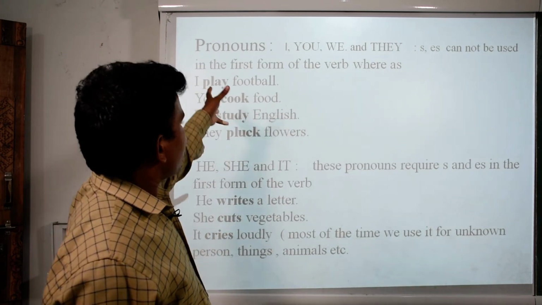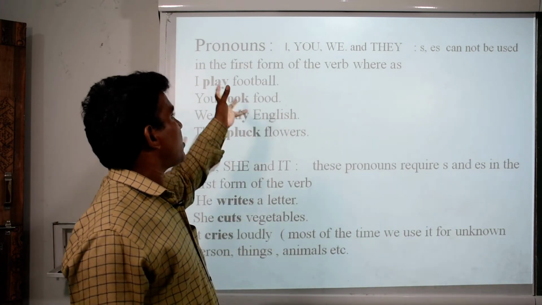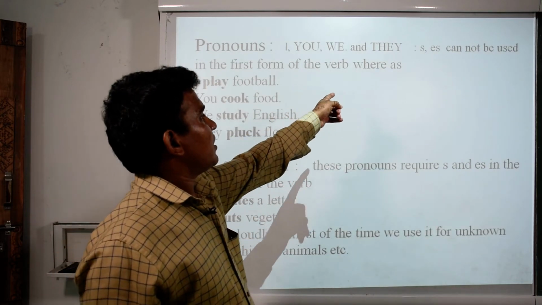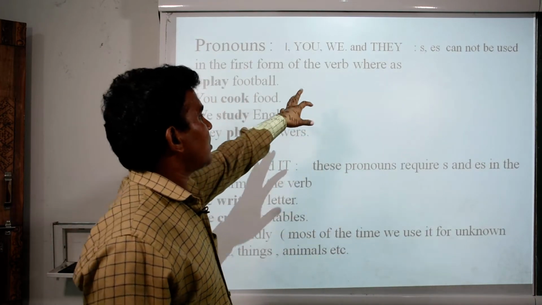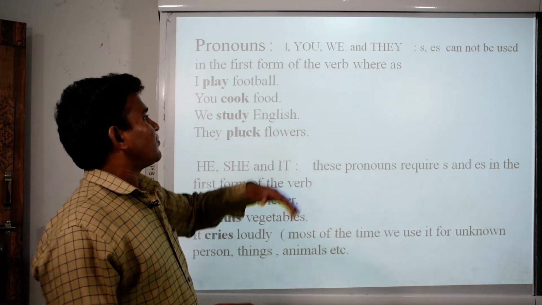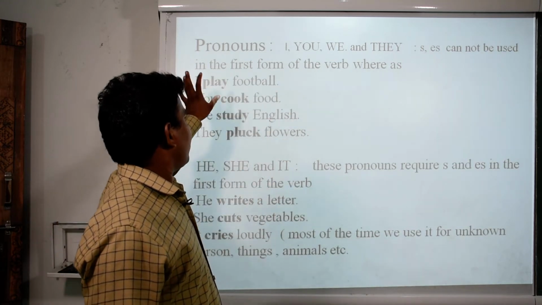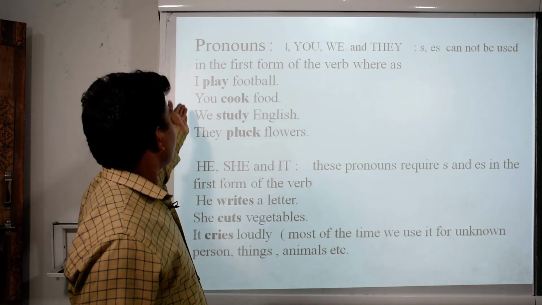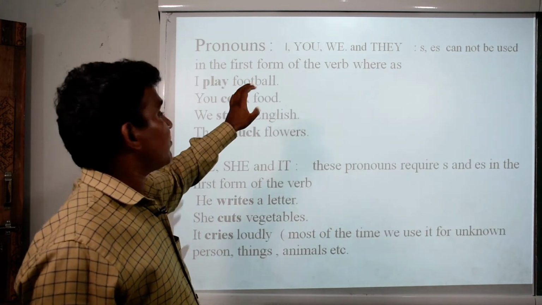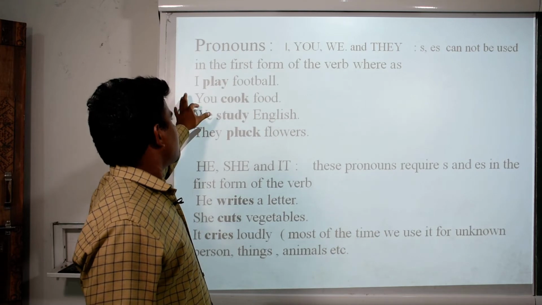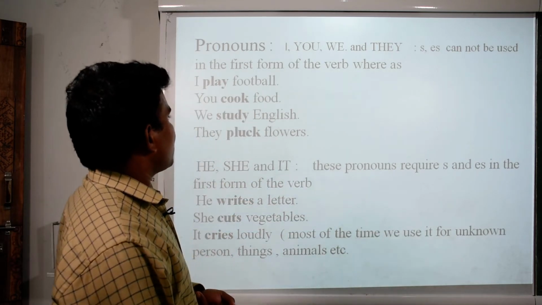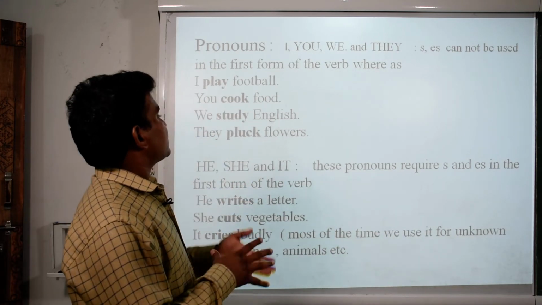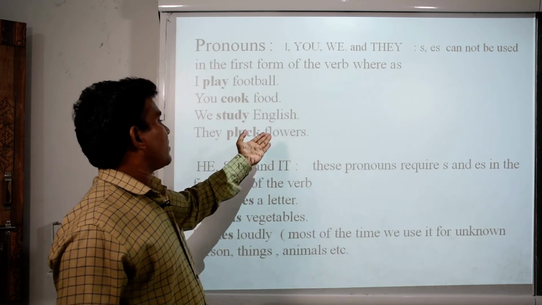Dear students, I have prepared something for you here. Pronouns I, you, we, they. Here s, es cannot be used in the first form of the verb. I have given some examples for you, such as I play football, you cook food, we study English, they pluck flowers.